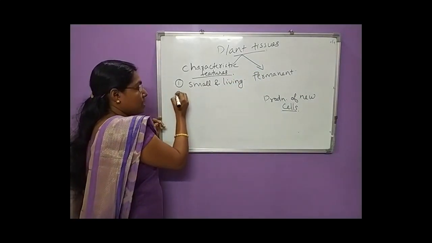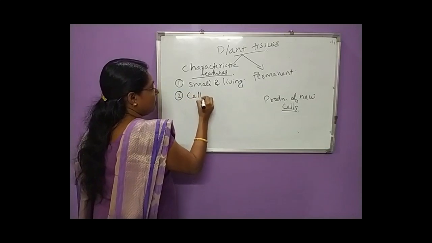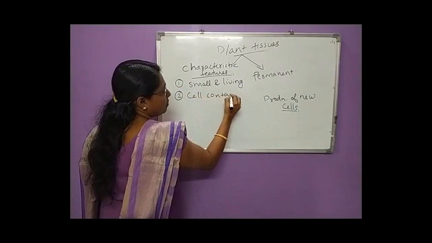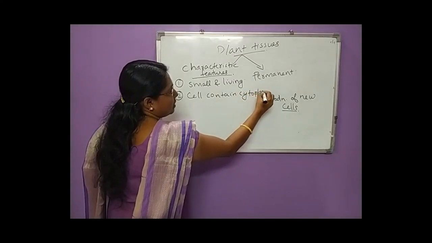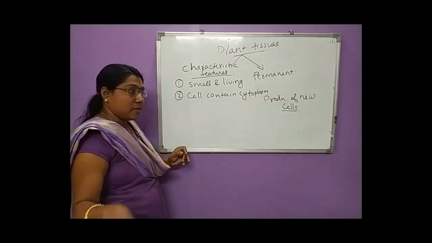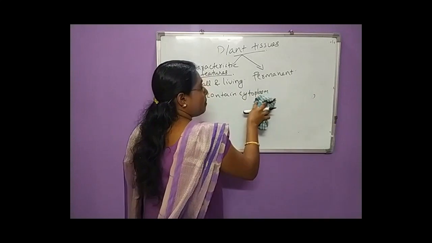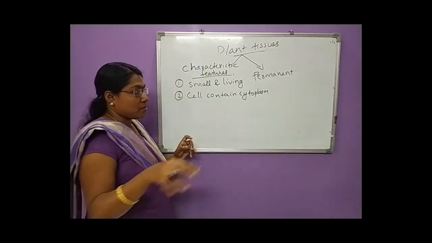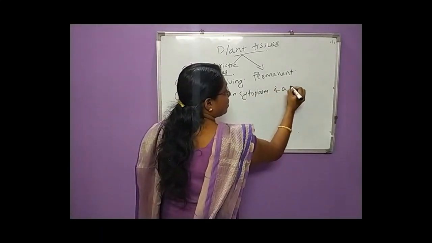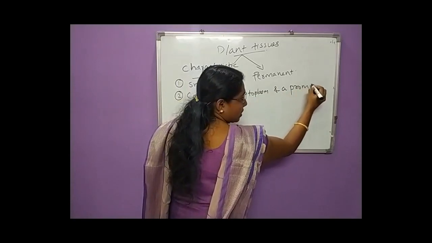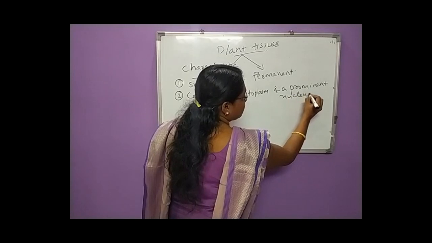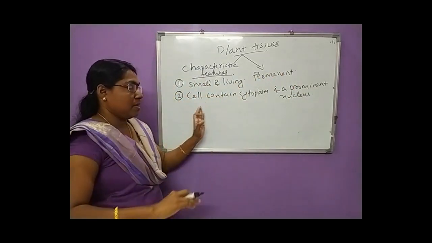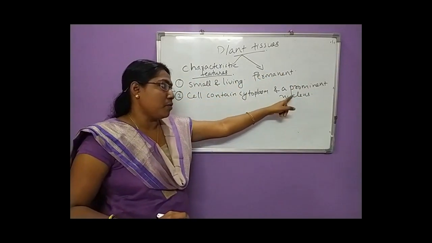Because the cell, that is the second point, contains cytoplasm and a prominent nucleus. Clear? The cell contains cytoplasm and a prominent nucleus.